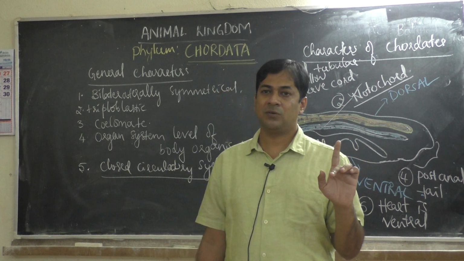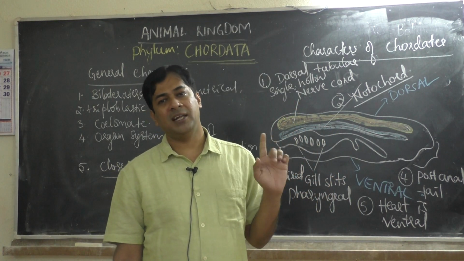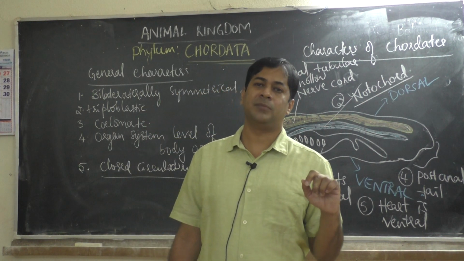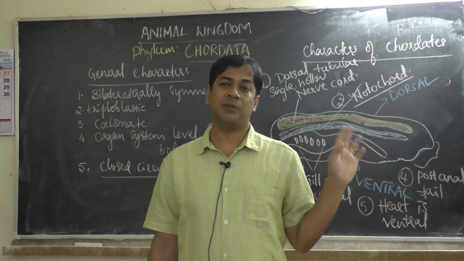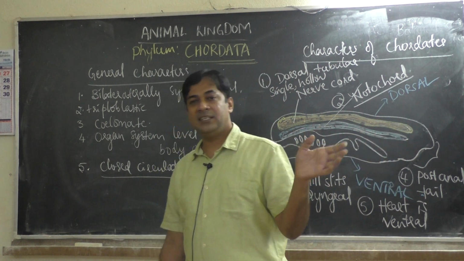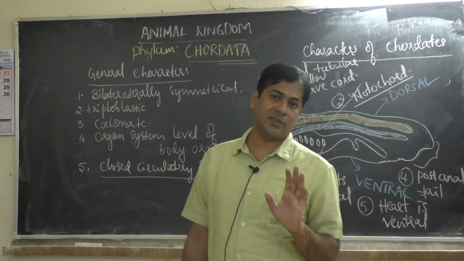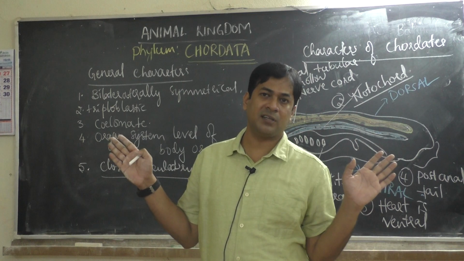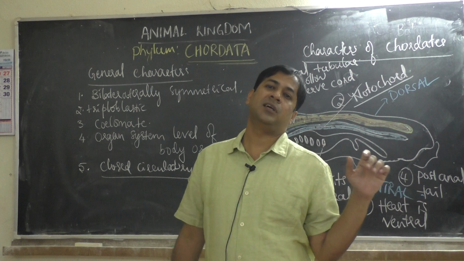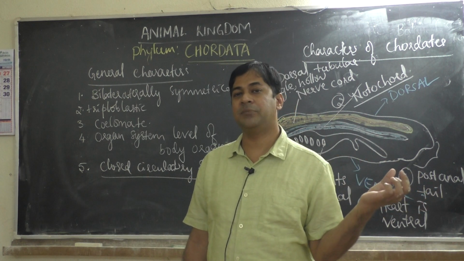Exception means separate cases, like phylum Annelida, which comes under non-chordata, has a closed circulatory system. But the remaining phyla like Porifera, Coelenterata, Ctenophora, Platyhelminthes all have an open circulatory system. So you can't say that chordates have only closed circulatory system and non-chordates have open circulatory system.